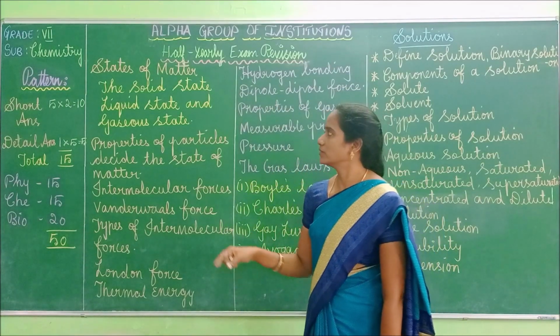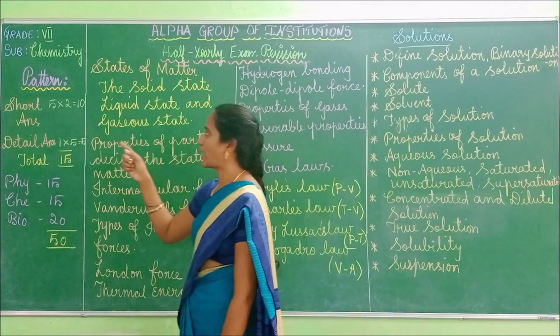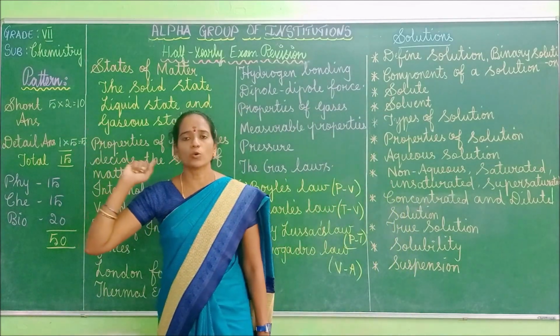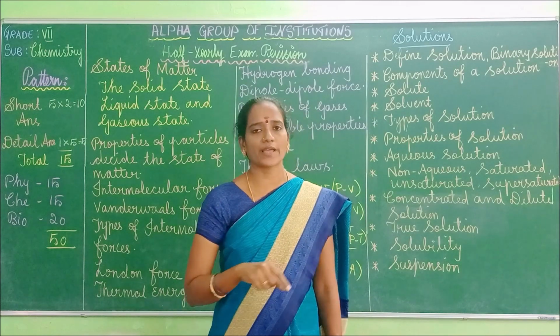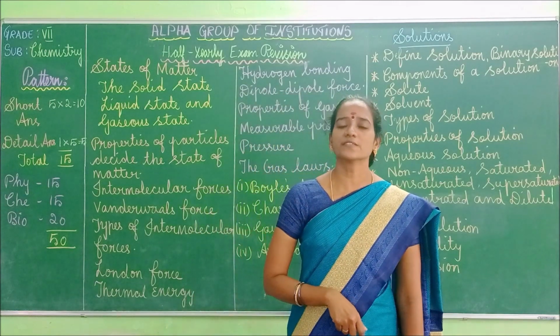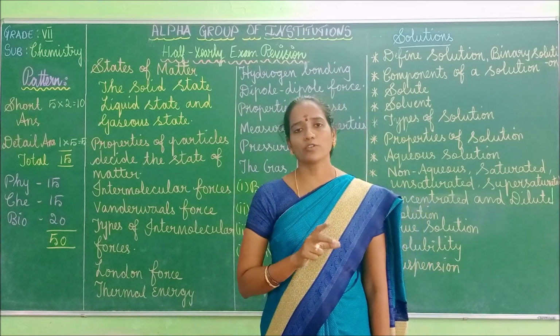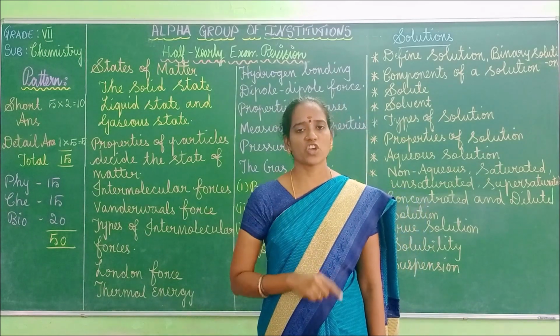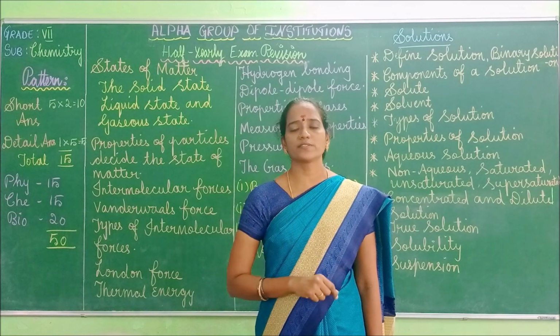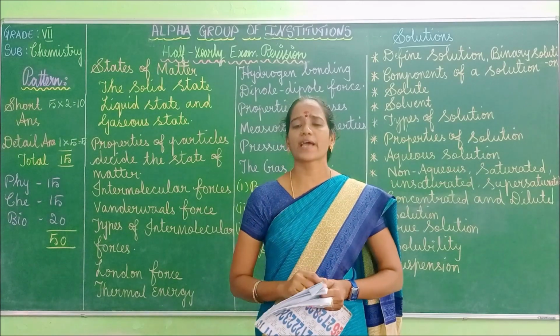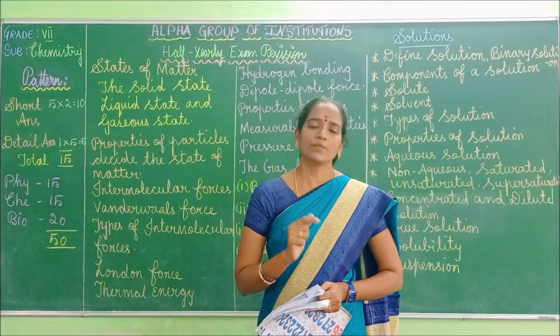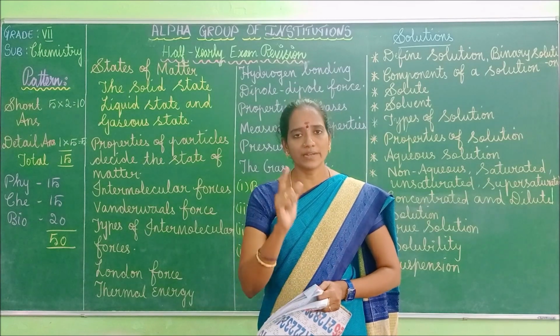Just note down the patterns, children. In chemistry, out of 15 marks you are going to write. Short answers, totally 6 short answers you will be getting, and you have to attempt 5 on choice. Each question carries 2 marks. So 10 marks for short answers and 1 detailed answer.